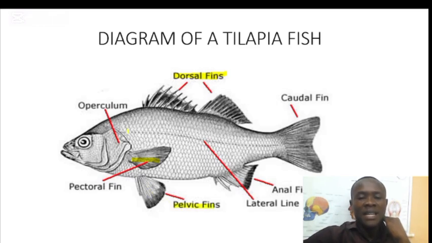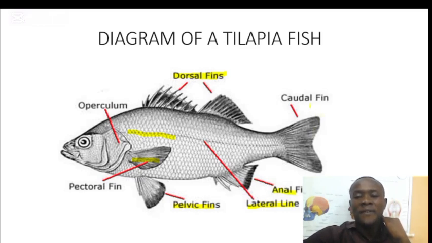And we have a line here, this dotted line running across the length of the fish. It is called the lateral line. And we have a fin that is closer to the anal pore. This fin is called the anal fin.